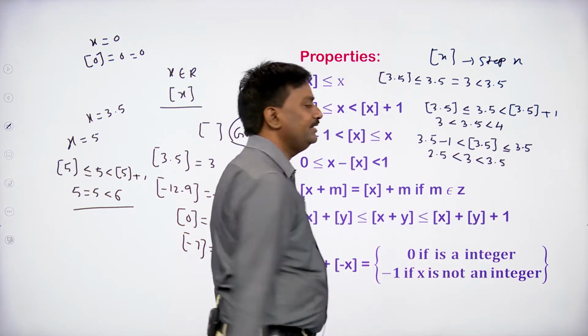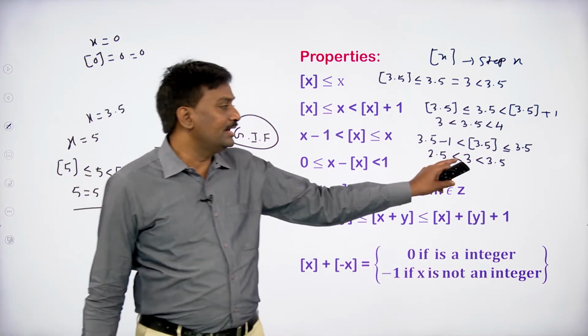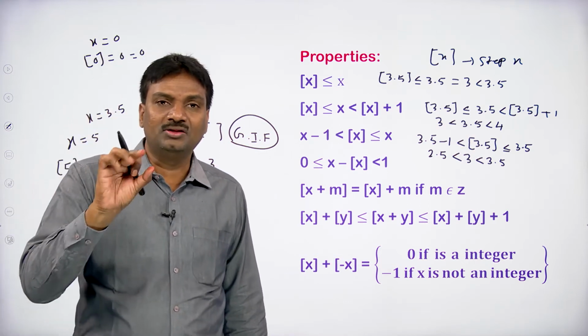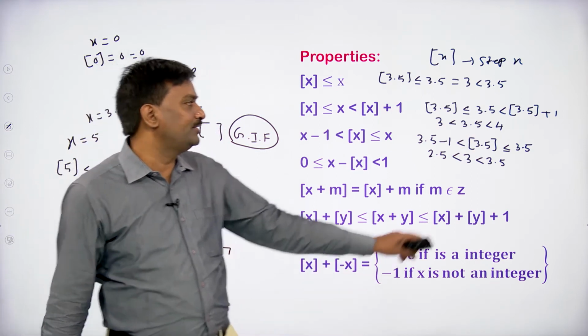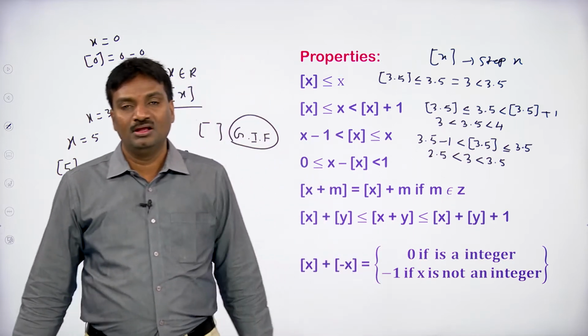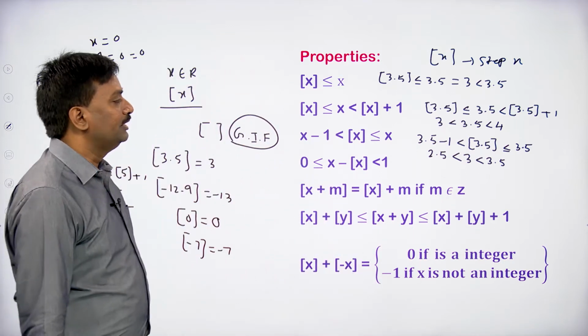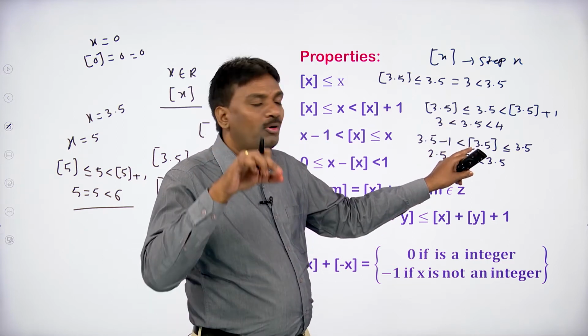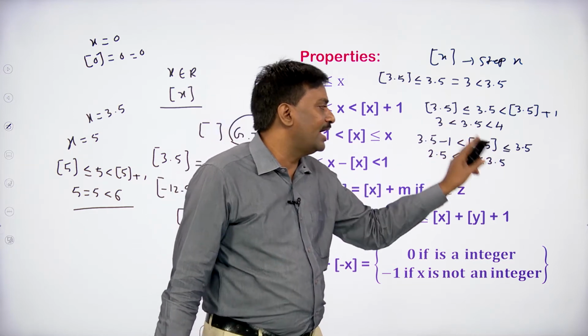Don't consider equal to here, because clearly 3 is less than 3.5, so 3 is not equal to 3.5.